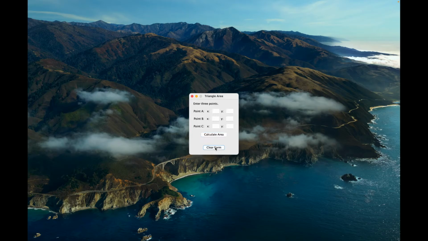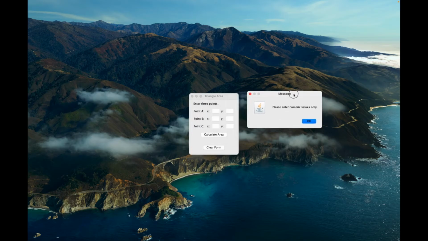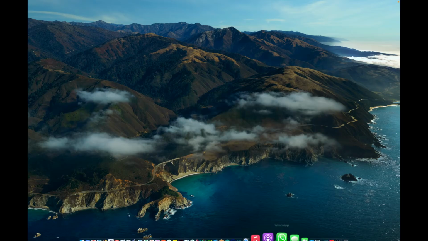Let's see if clear form works. That works. Now let's put in something that doesn't work, like A, or the letter Q, and then 1, and then 5, 1, and then 4, 2. Please enter numeric values only. So it caught the error. That's wonderful. What happens if you don't enter anything? It gives us the same error, and you can fix that to catch when all the fields are blank and display a different error if you wish. And then if I click X, the program ends.